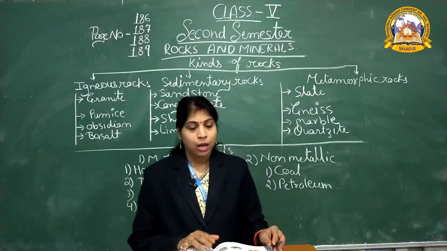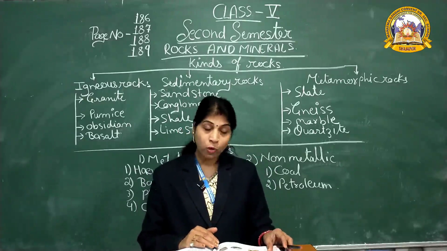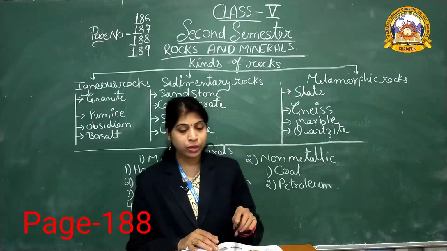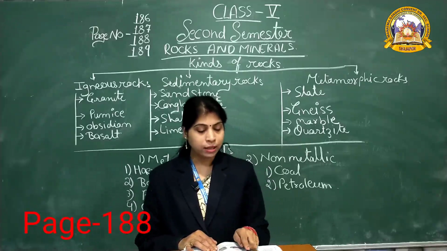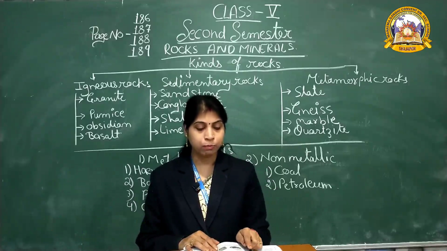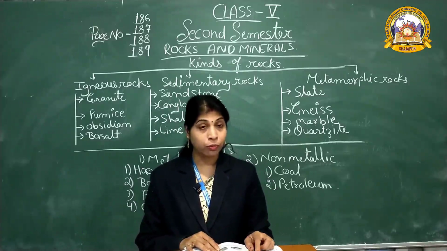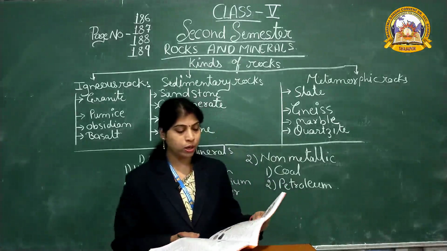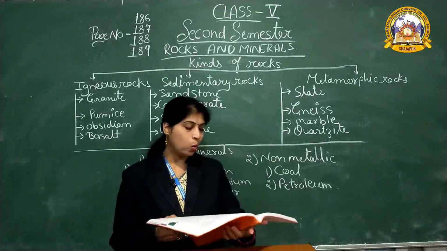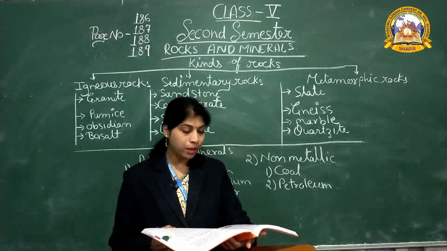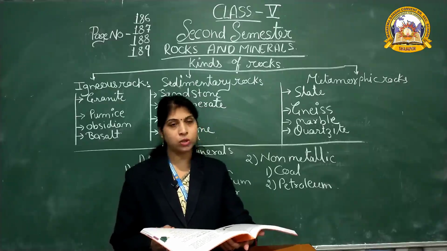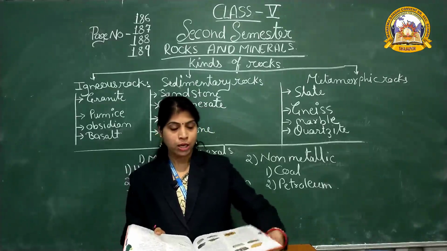So, how do they form? For this, everybody come to page number 188 and put the finger here. Tons and tons of pressure, which favors heat buildup, change them into metamorphic rock. In some rocks, the minerals are broken into smaller ones, while in others, the minerals are stretched into flat particles. There are many kinds of metamorphic rock.